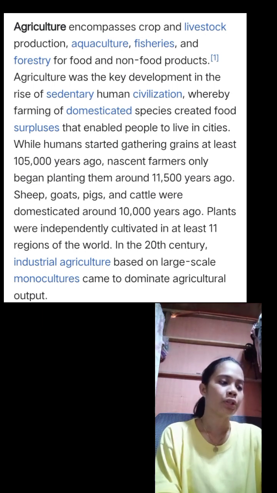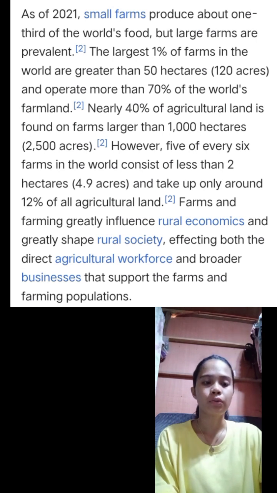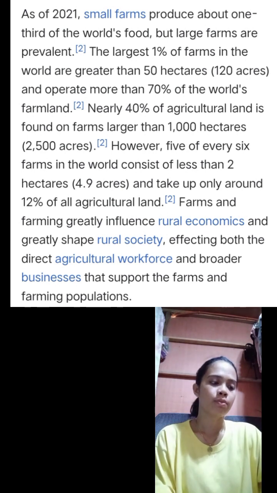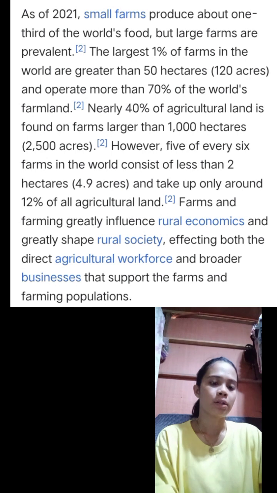Large scale monoculture, the foundation of industrial agriculture, began to dominate agricultural production in the 20th century. About one third of the world's food is produced by small farms as of 2021, but large farms predominate. The largest 1% of farms worldwide operated more than 70% of the world's farmland and are larger than 50 hectares.